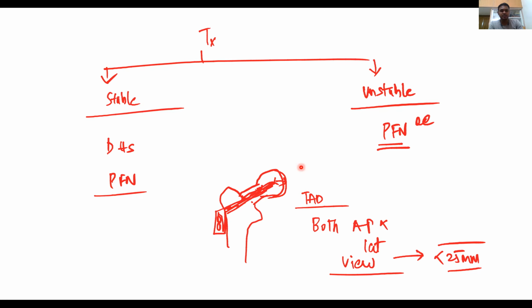There is another classification, the Tronzo classification for intertrochanteric fracture. There are Boyd and Griffin, Tronzo classification, Kyle's classification. You will have Evans classification. A lot more there are. There are many classifications described. Either you can remember two classifications: one is Evans and Boyd and Griffin. Okay, thank you. This is about today's lecture.